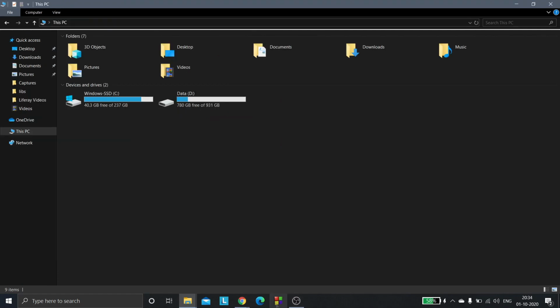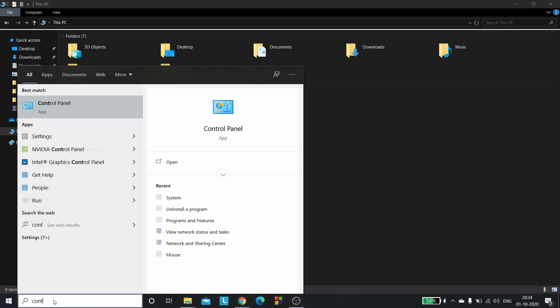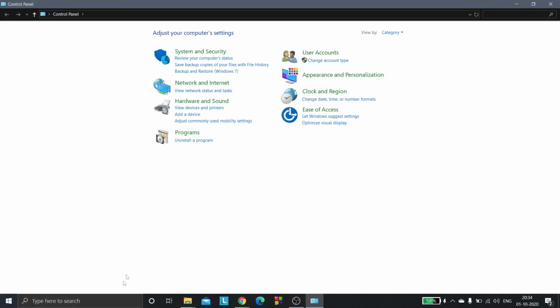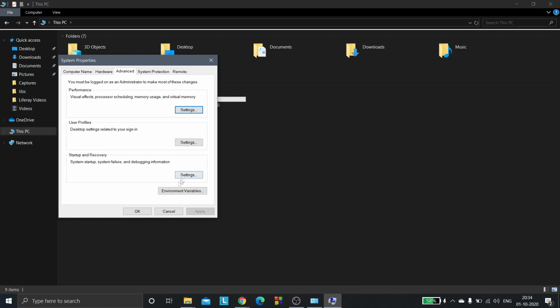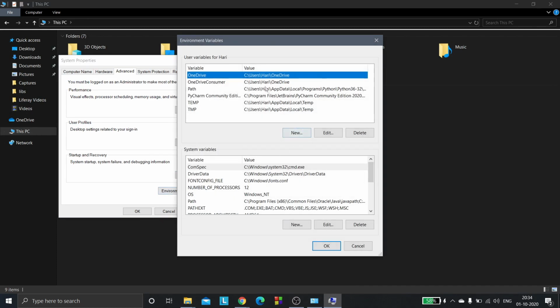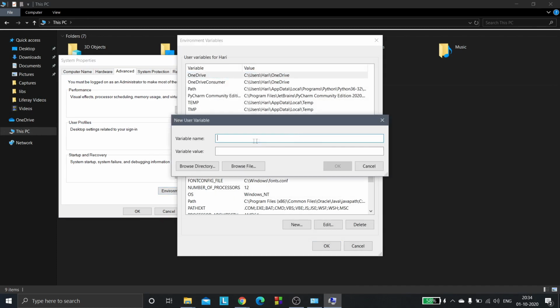Now since we have copied the path, we need to go to the control panel and go to the advanced system settings. So here we are in the advanced system settings. We need to go to the environment variables and add a new variable, and the name of the variable would be JAVA_HOME, and here you need to paste the path that we just copied. This is it. Now you need to click OK.